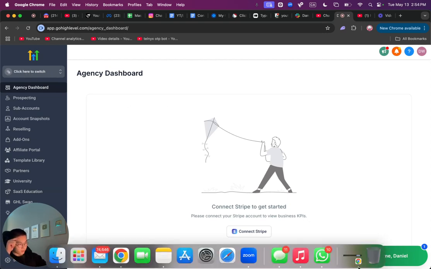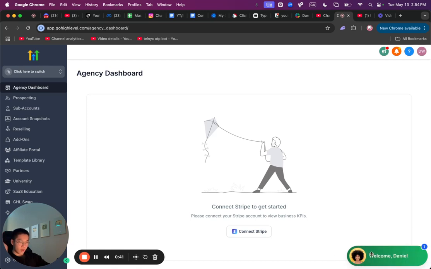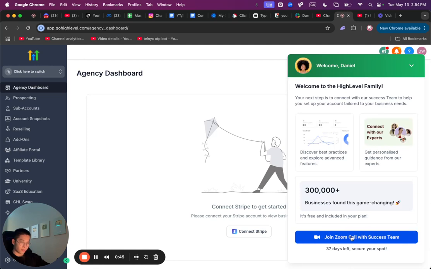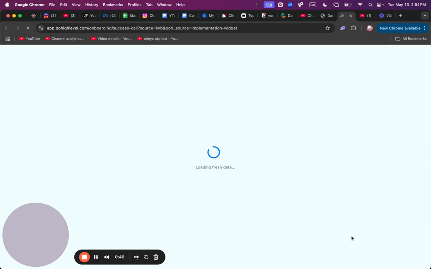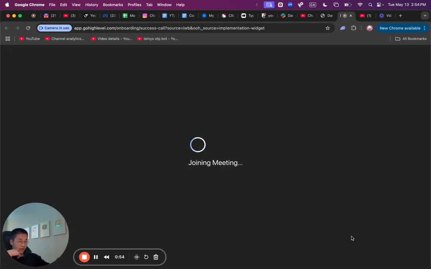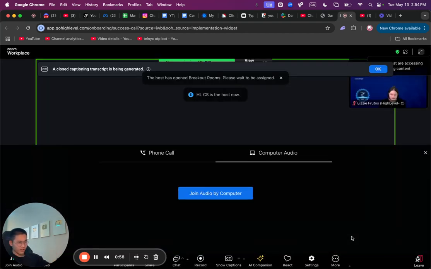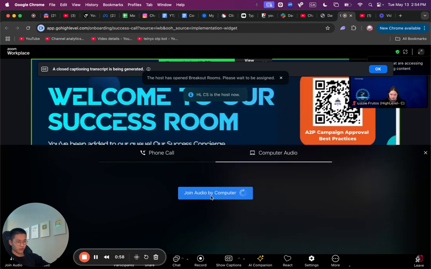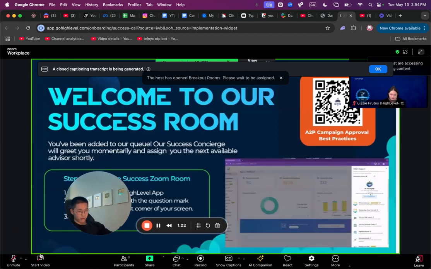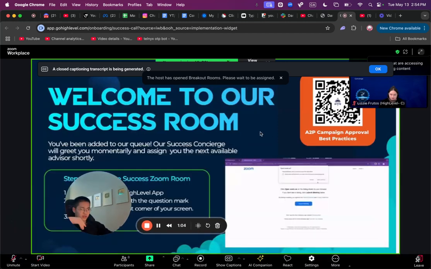At the bottom, it will say welcome, and then it will allow you to join a Zoom meeting. So essentially what I do is I click on this button, and then you'll be led into a special room. I'll show you what it looks like. I'm not too sure if you hear the background, but you click on join meeting, and then you'd be in some Go High Level support program, like you can see right over here. If I just click on join audio, I'm currently muted right now. But essentially, they're going to just bring you to some random room.